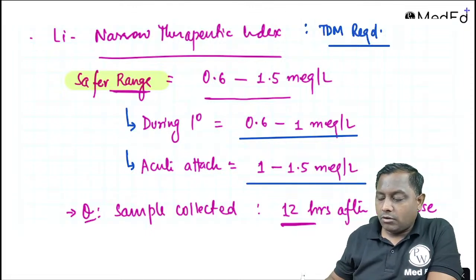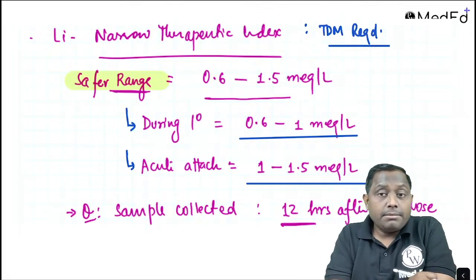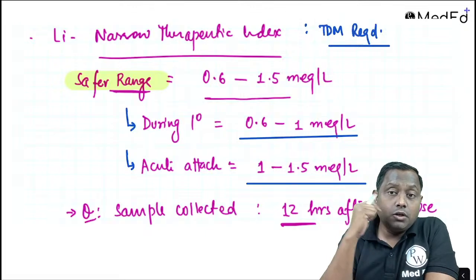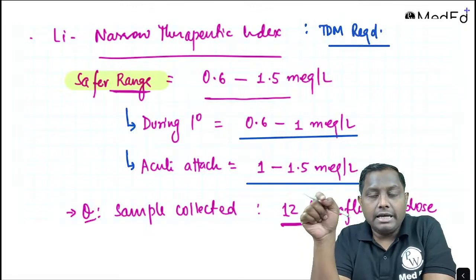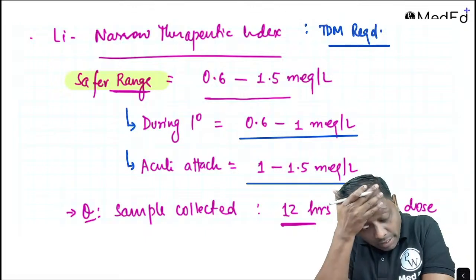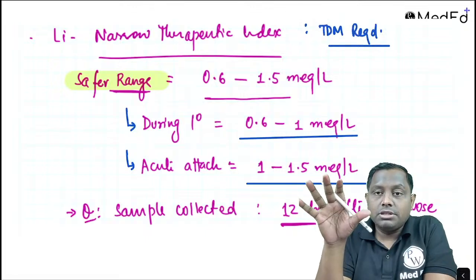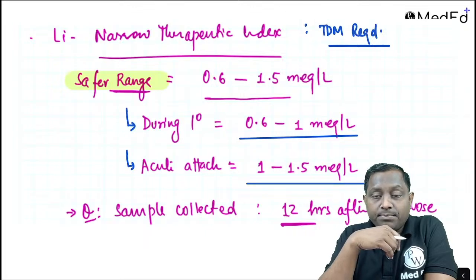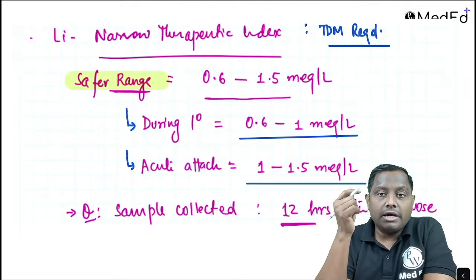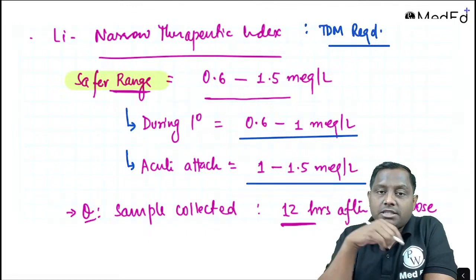Now this is according to Goodman-Gilman. In some textbook they have also given the range as 0.8 to 1.2. कहीं कहीं पे 0.6 to 1.2 भी दिया गया है, but again according to pharma and many other standard textbook this is the range is 0.6 to 1.5 that I am giving to all of you guys. अगर कहीं पे भी आपको 1.2 तक भी लिखवाया गया तो it's not wrong, because in some textbook it's given like that.